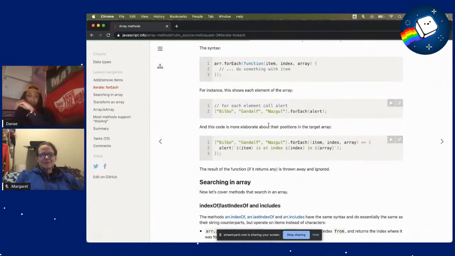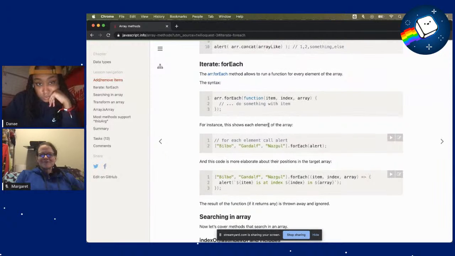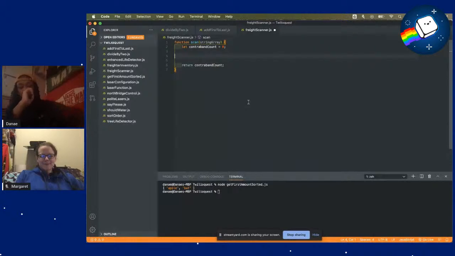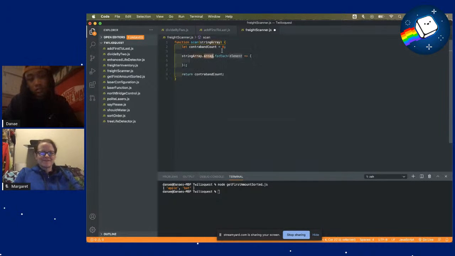I've never used for each before, so allows to run a function for every element of the array. Oh, so can we, let's see. So we would do like string array for each.